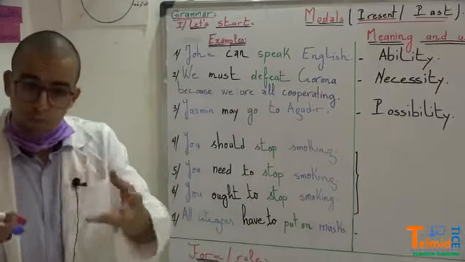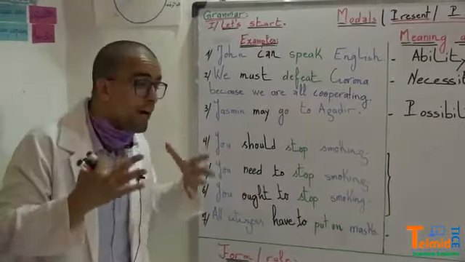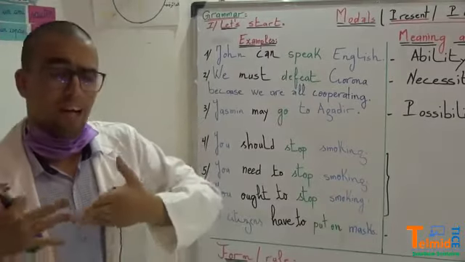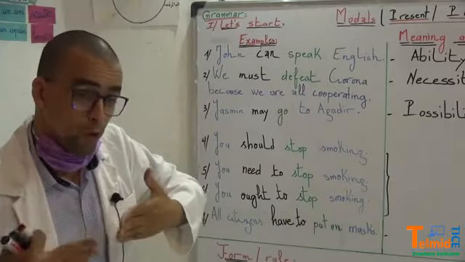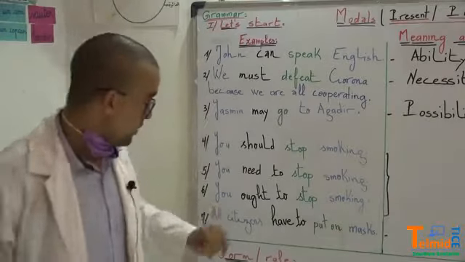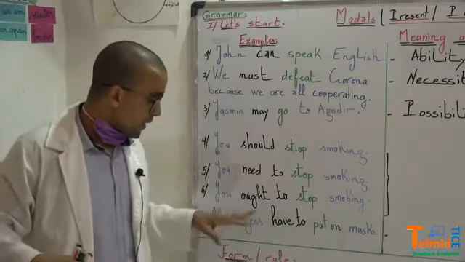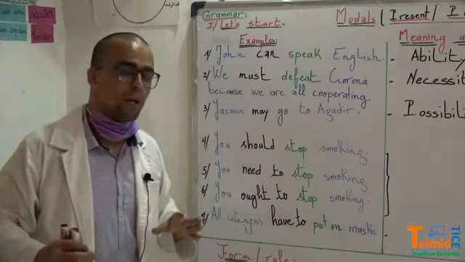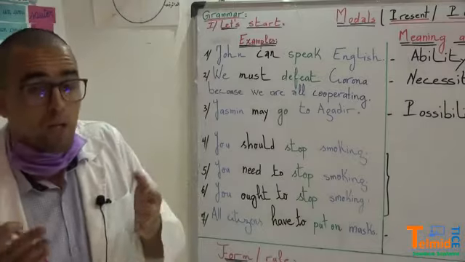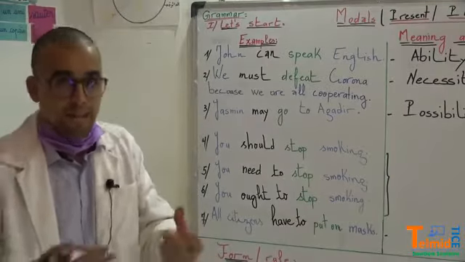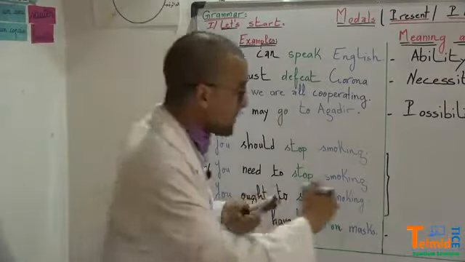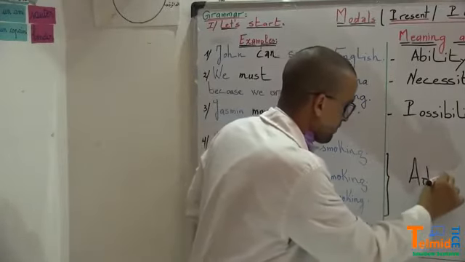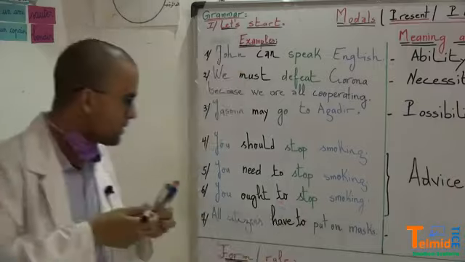Now, in example number 4, you should stop smoking. Here, I am advising you. You are my friend, and I love you, and I care about you, so I need to advise you. So you should stop smoking, and you need to stop smoking. You ought to stop smoking, please. It's advice.